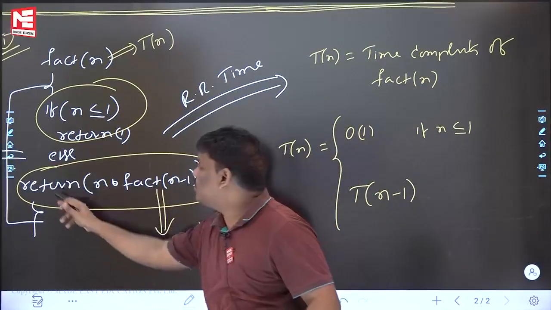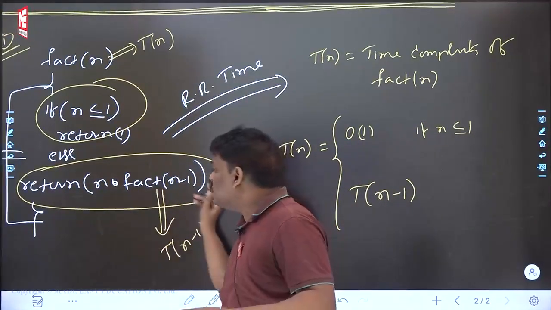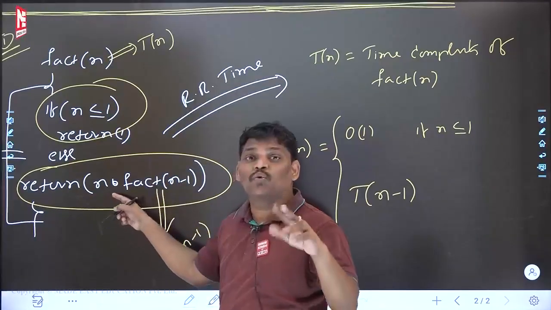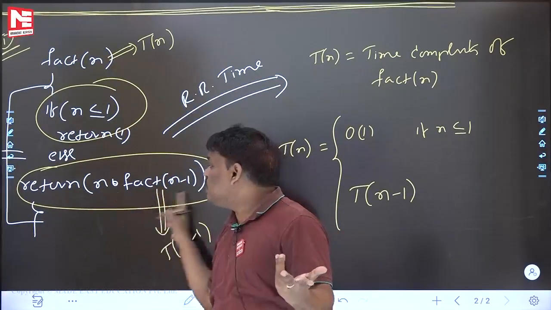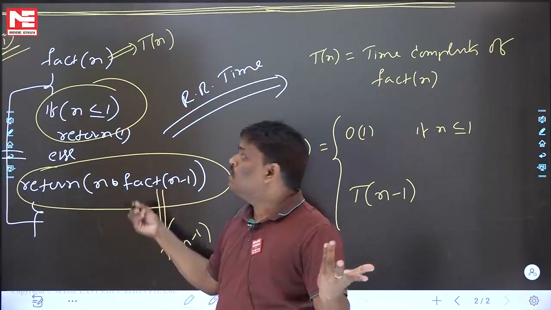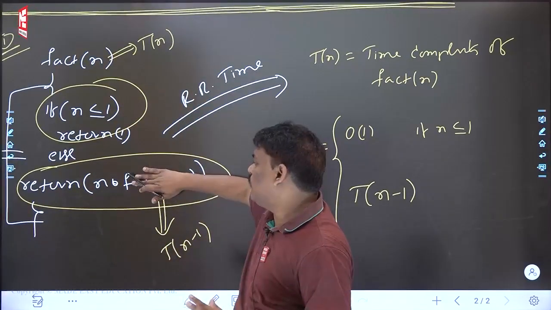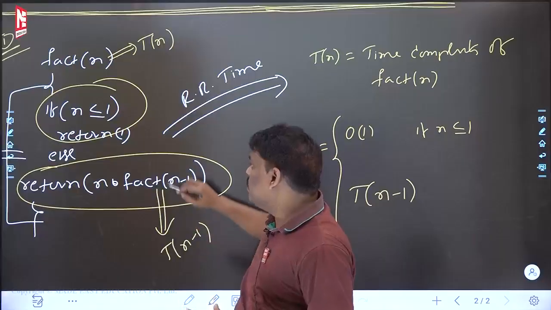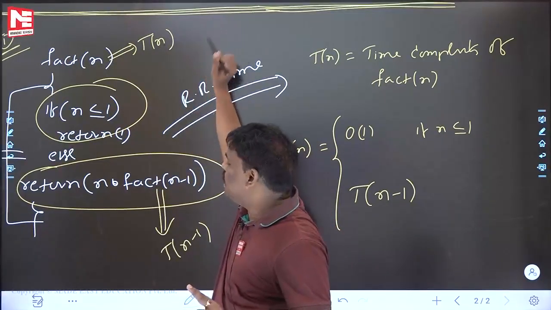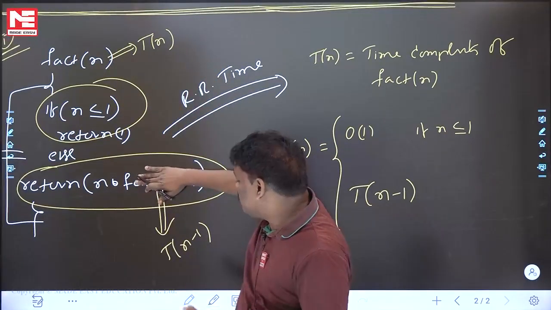In the else part, if you observe carefully, is there any loop? No loop. See, fact of n, Tn. Fact of n minus 1, Tn minus 1, this is already over. This is already taken care of. So, fact of n, time complexity Tn. Fact of n minus 1, time complexity Tn minus 1.